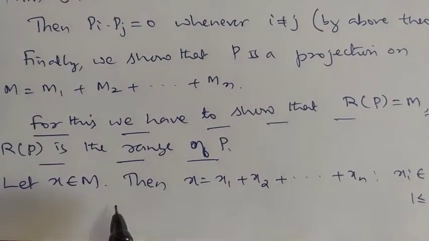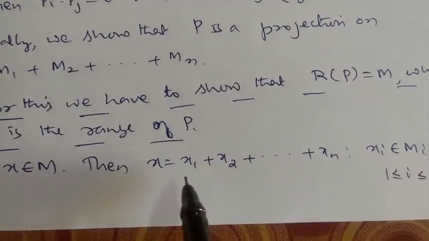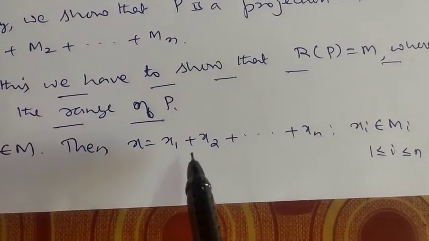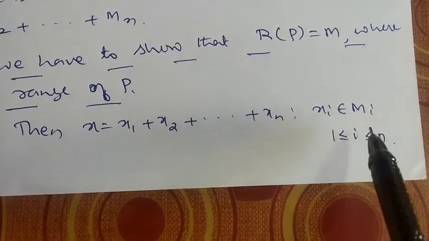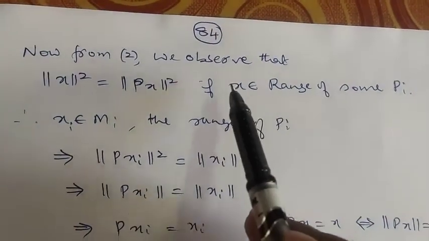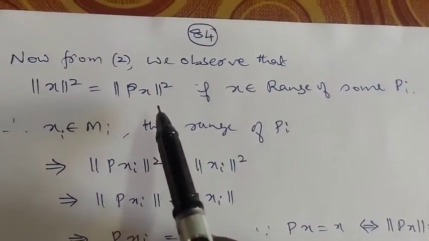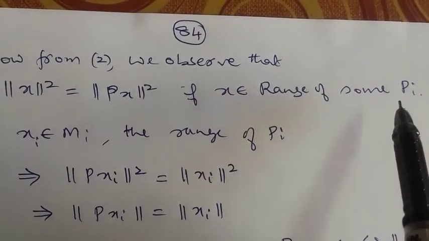Now x belongs to M means, since M is the sum M1 plus M2 etc. up to Mn, x can be written as x1 plus x2 etc. up to xn, where each xi is an element of Mi. Then we can observe from the earlier result that the norm of x squared is the norm of P of x squared if x belongs to the range of some Pi.